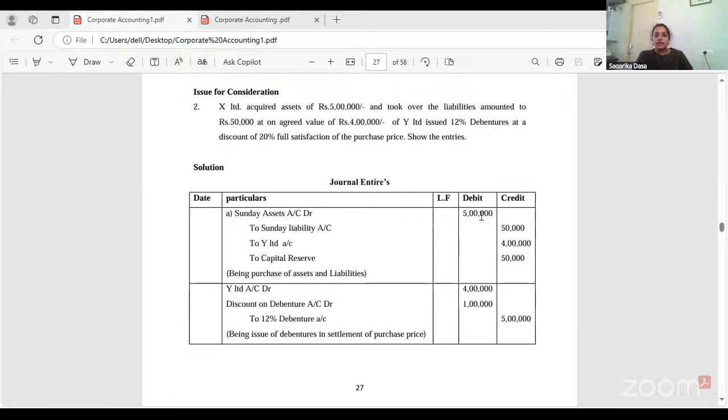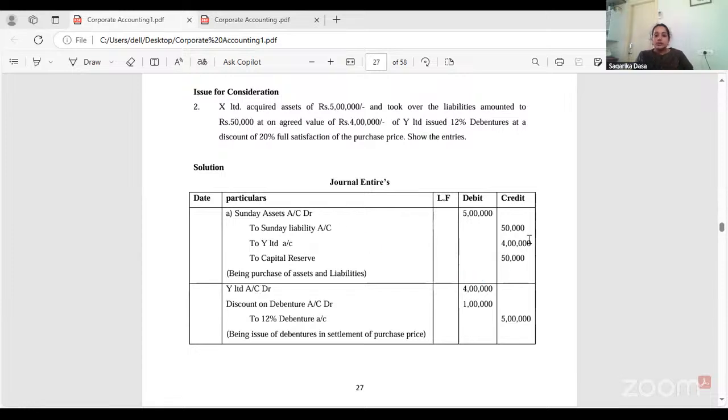If you see 5 lakhs minus 50,000 minus 4 lakhs, the balance you will get is 50,000. That is nothing but your capital reserve. Here, because assets are more, you will get capital reserve. If your liabilities are more, you will get goodwill.